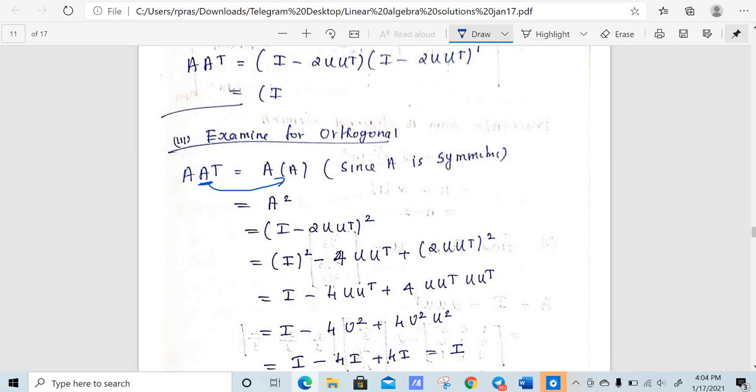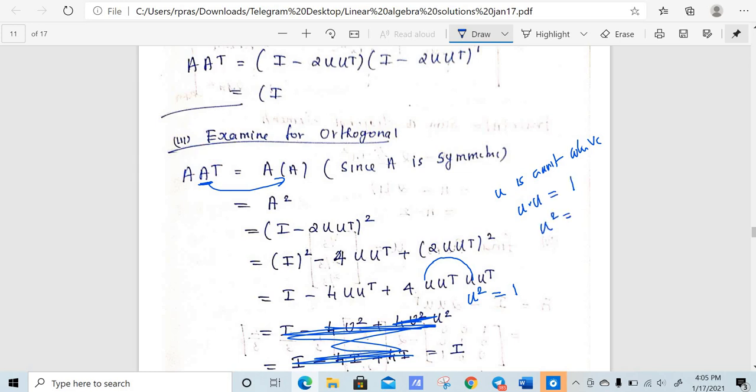So what is A? I minus 2 u u transpose whole square. Expand using the a minus b whole square formula: a square minus 2ab plus b square. This will be I minus 4 u u transpose plus 4 u u transpose times u u transpose. Now I can write u transpose into u as u square, and u square is equal to 1, because u is a unit column vector, that is, if you make a dot product with itself, you will have 1.